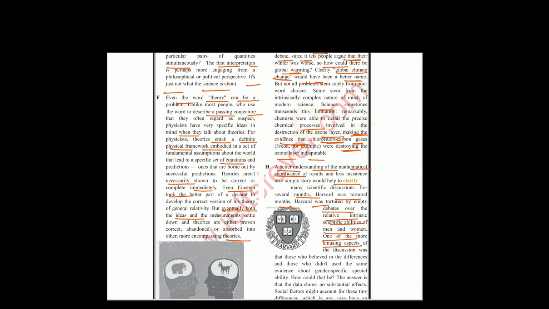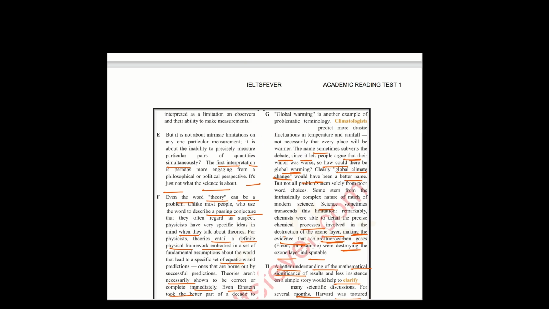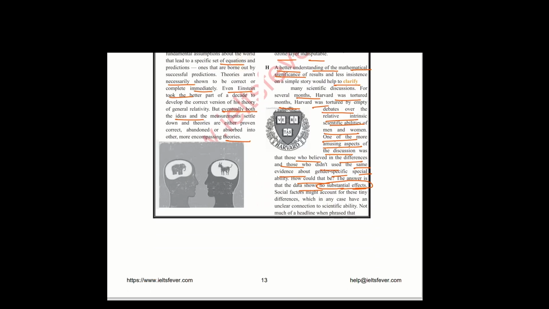One of the amusing aspects is that those who believed in the differences are those who didn't use the same evidence about the gender specific role. How could that be? The answer, the data shows no substantial effects. Next, here some important words: global warming, climatologist, fluctuation in temperature, inability. We just thoroughly read the paragraphs and mark the important words.